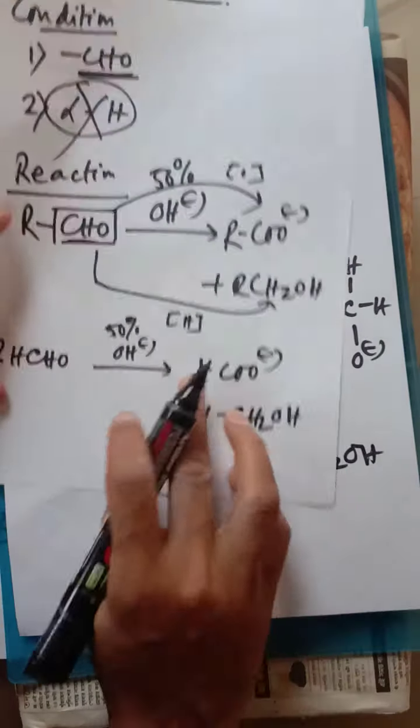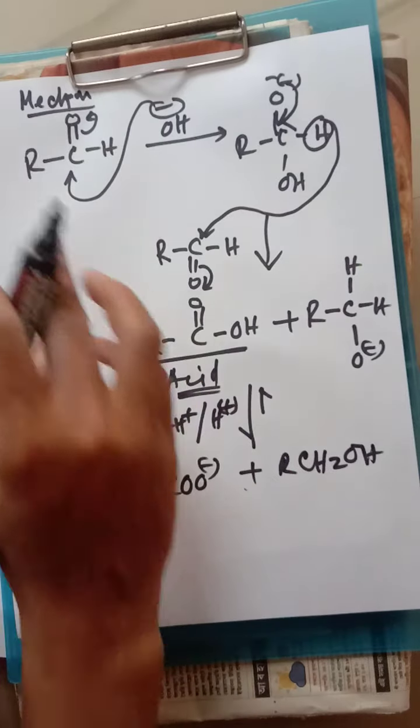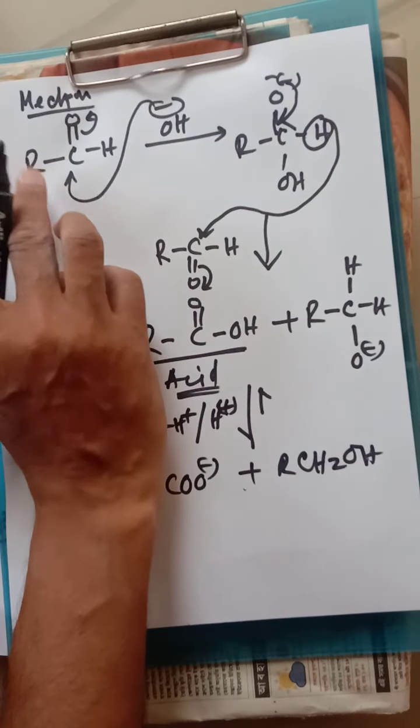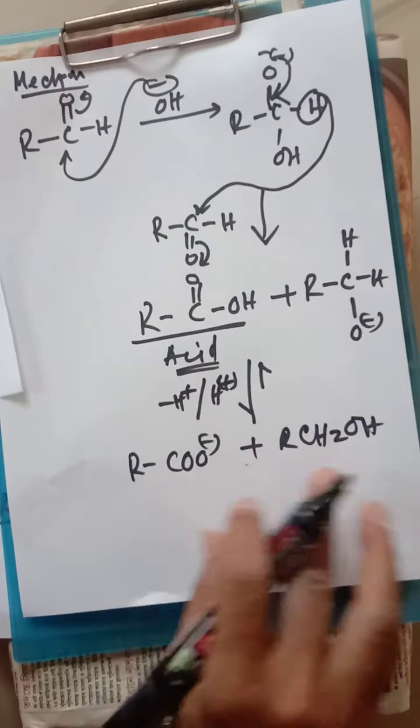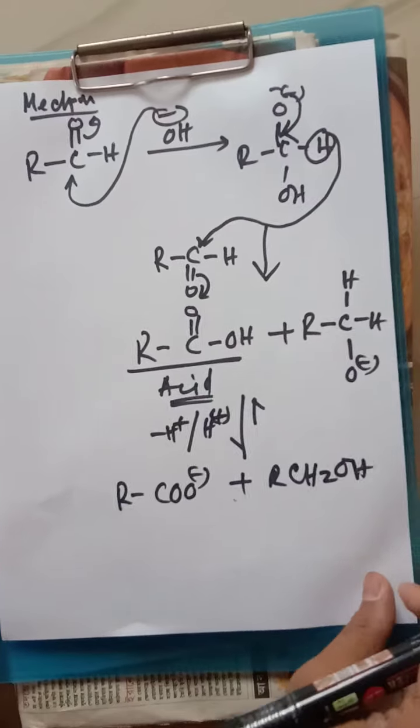As I mentioned earlier, this is the general formula I have given. If a particular compound is given, in case of HCHO, obviously we have to use H here. So this is the overall mechanism of the Cannizzaro reaction. Hope that we have cleared it up.